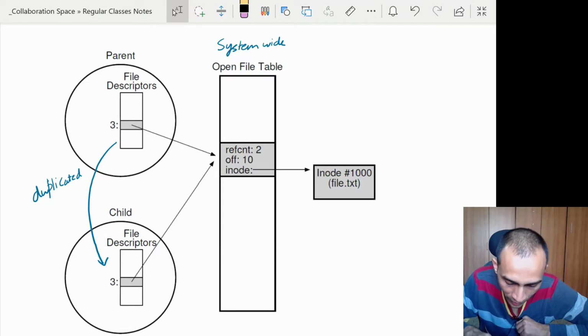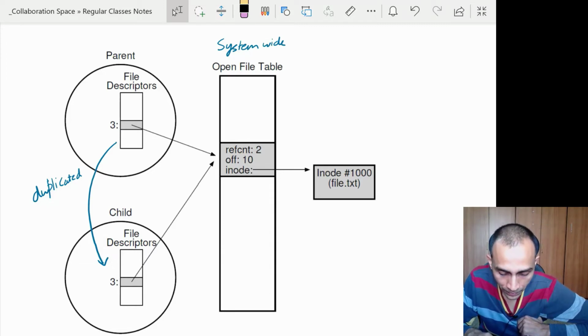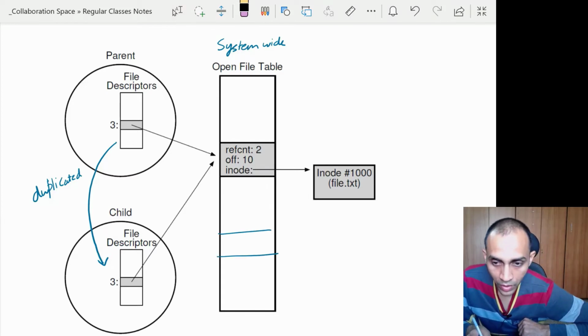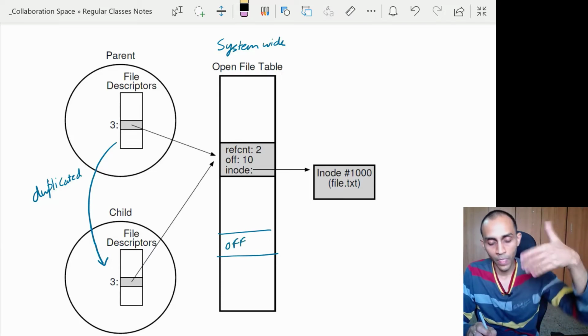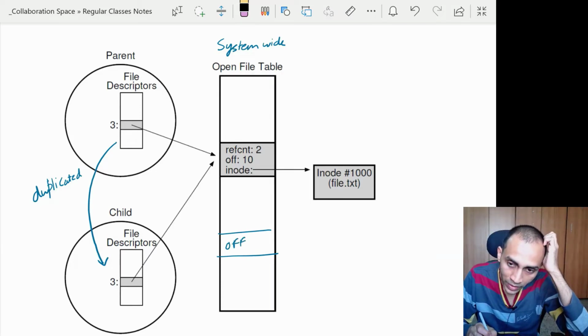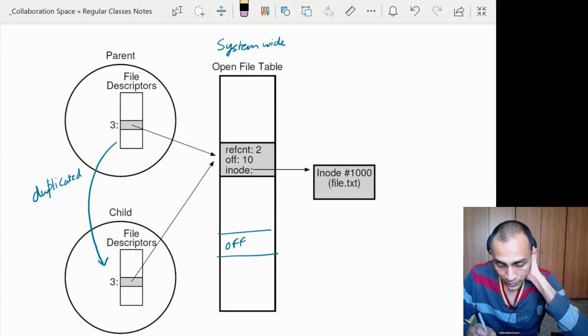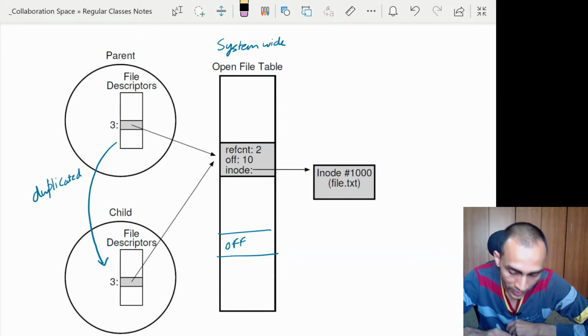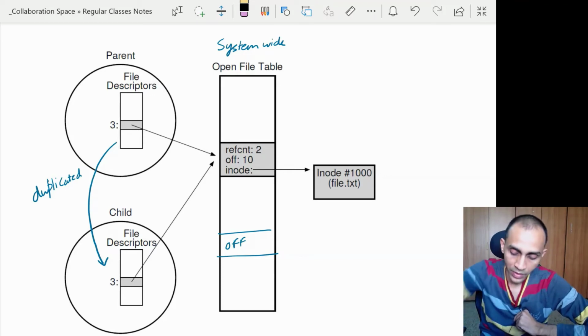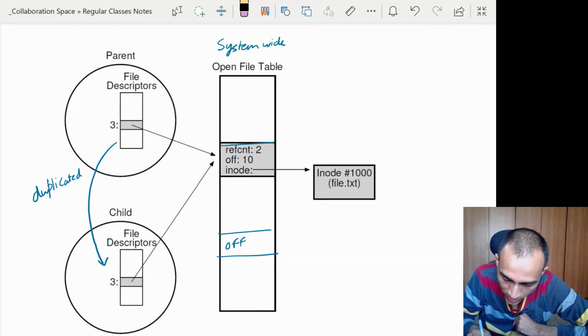Earlier we said if different processes open the same file, they will have different file descriptors, and they will generally be referring to a different entry in the file table, because each will have different offsets. Although they may be referring to the same file, they will be manipulating that file independently, so generally a different offset has to be maintained. So generally they will point to different entries, but in this case, when a fork happens, this entry gets shared across these two processes.